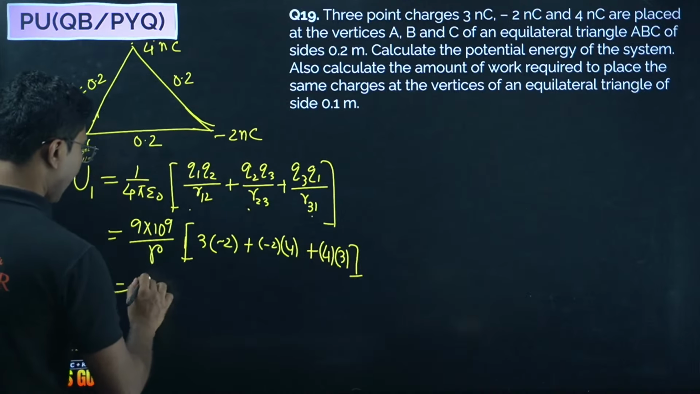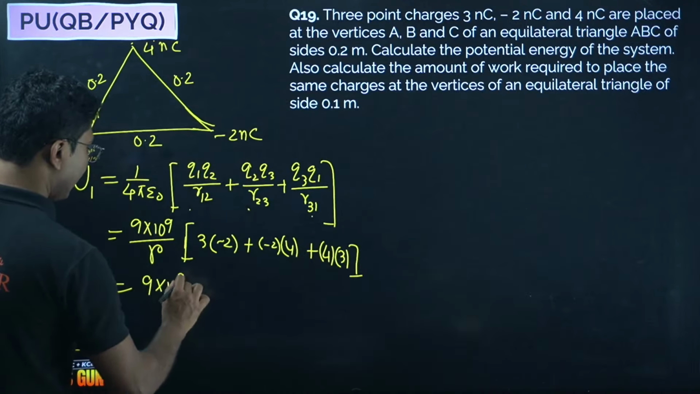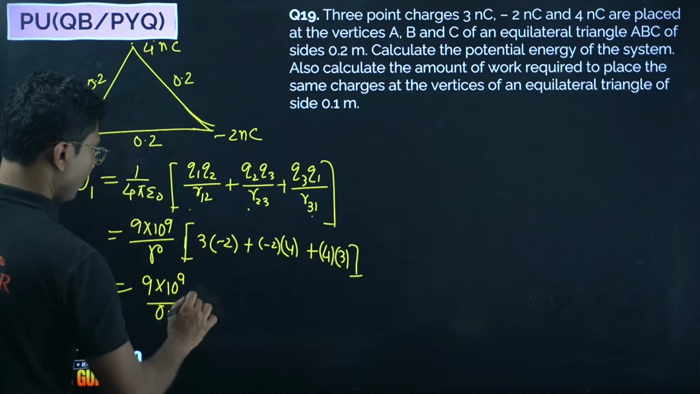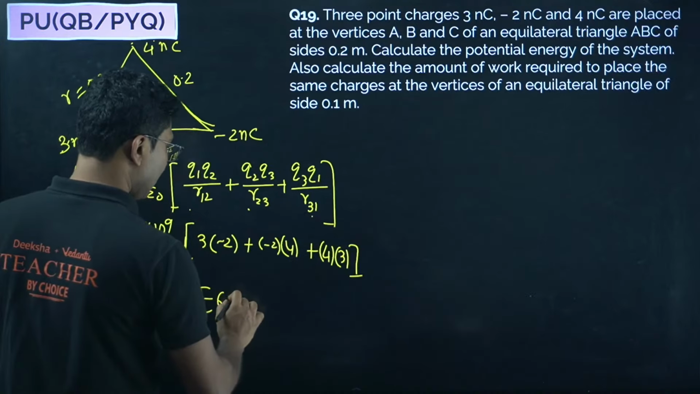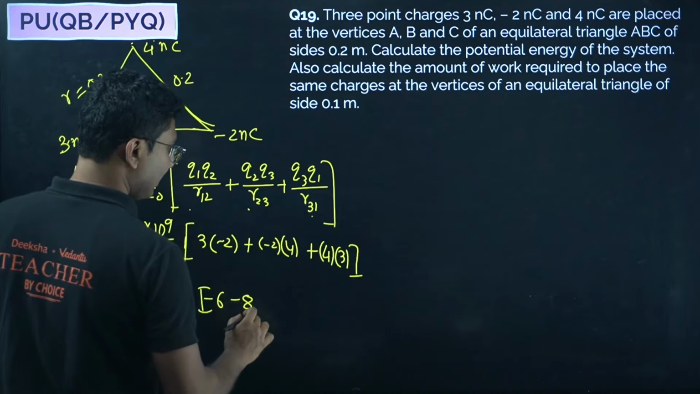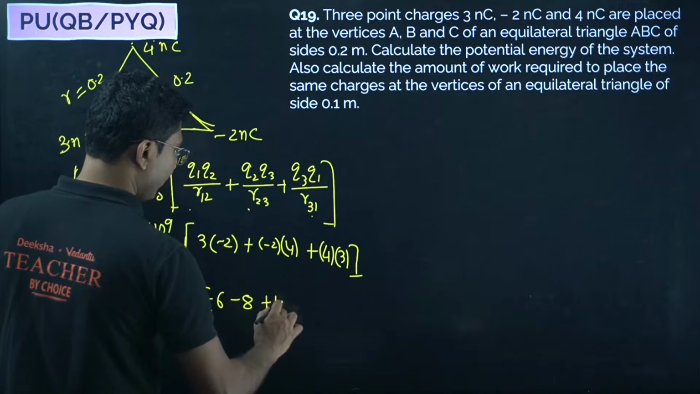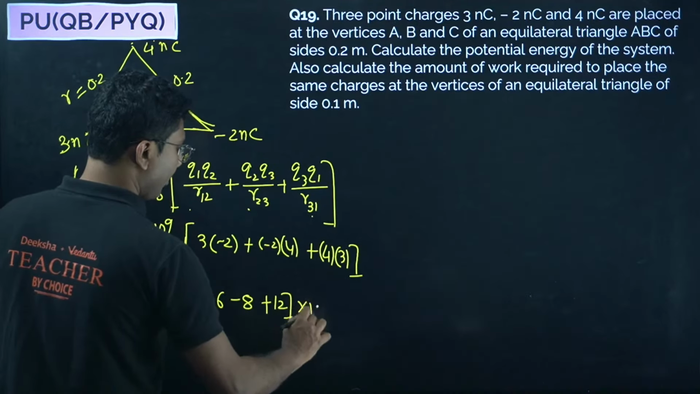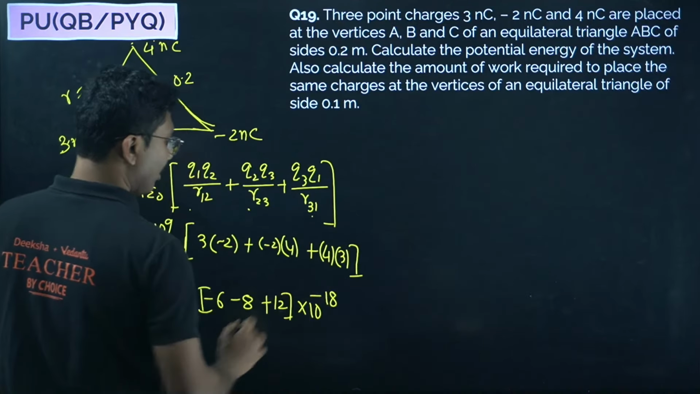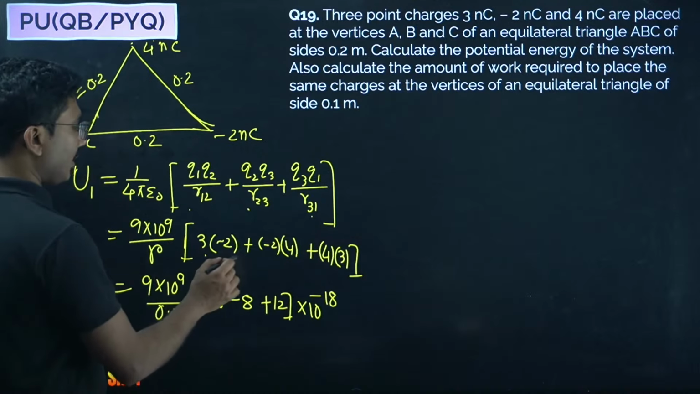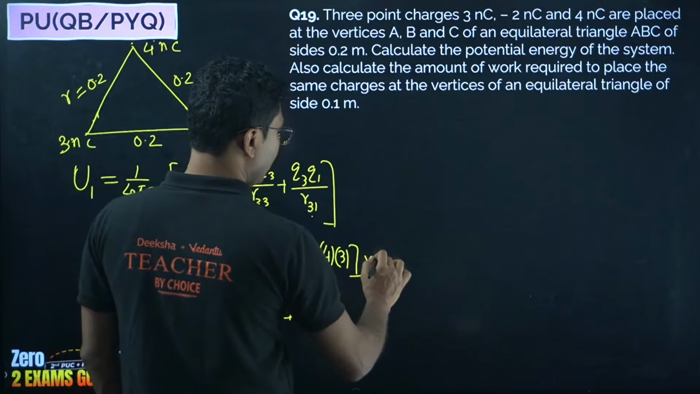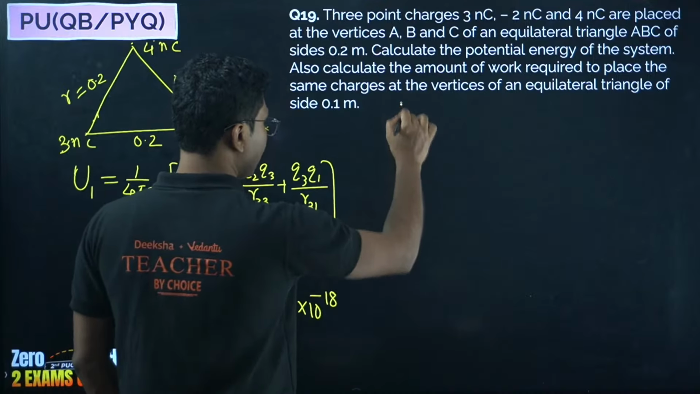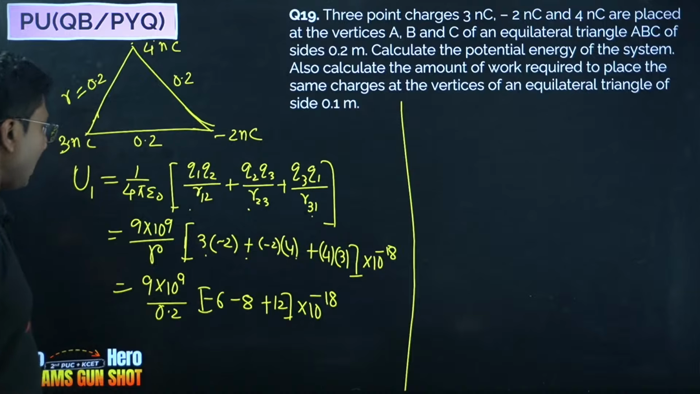Okay, so 9 into 10 to the power of 9 divided by 0.2, and here we got minus 6 minus 8 plus 12 and into 10 to the power of minus 18. Why minus 18? Because all of them are nanocoulombs, so 10 to the power of minus 18 should be here. Now we have to calculate the potential energy.